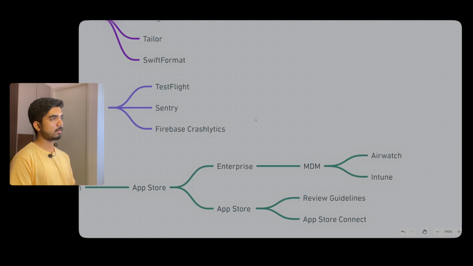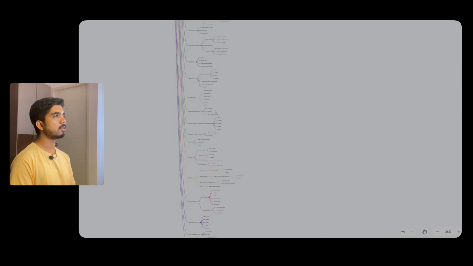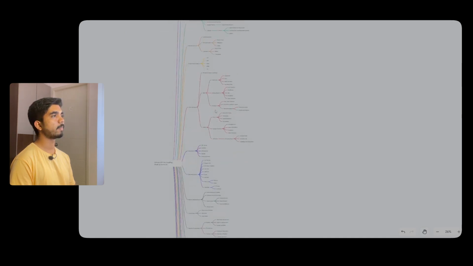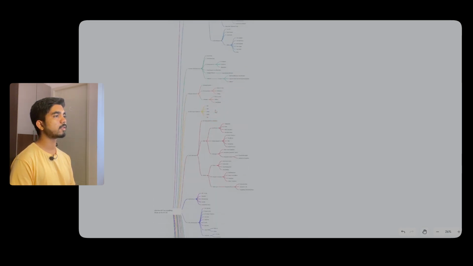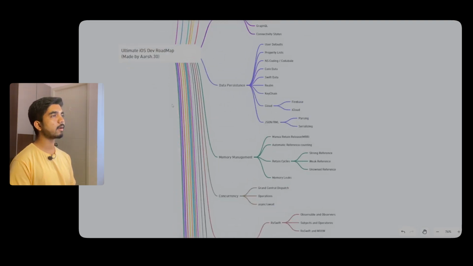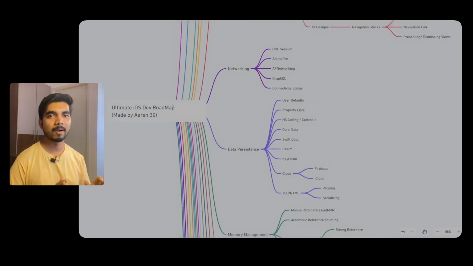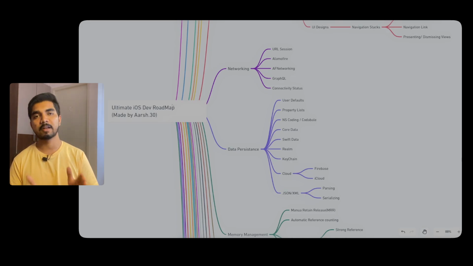So I have spoken about many things, but you can see this roadmap, there are a lot of things in iOS development. We started from programming language to architecture pattern to debugging to build process to analytics to security to the App Store. So this is the ultimate iOS development roadmap. If you are into iOS development, you should be following it. Or if you are preparing for any interview or for advancing your skills, you can just follow this iOS development roadmap.